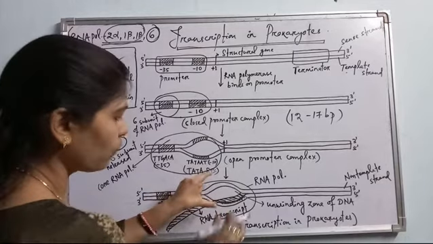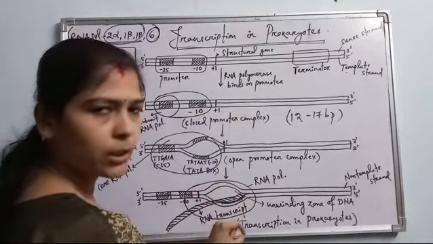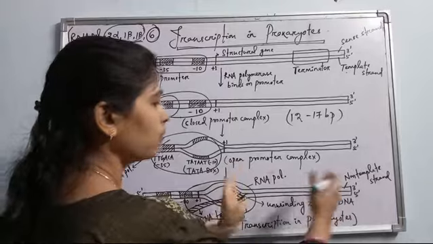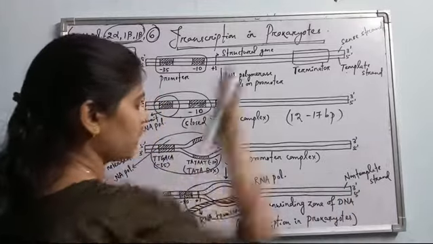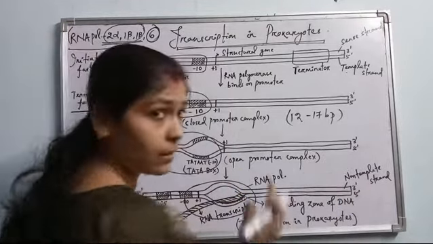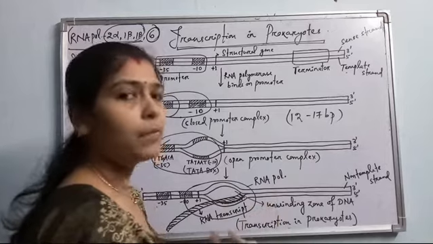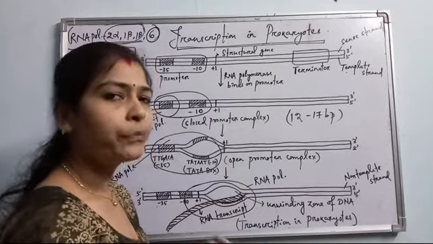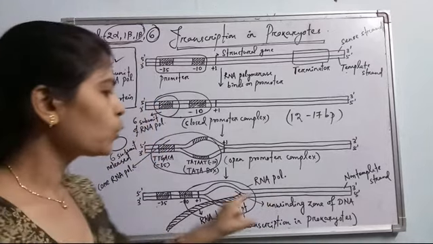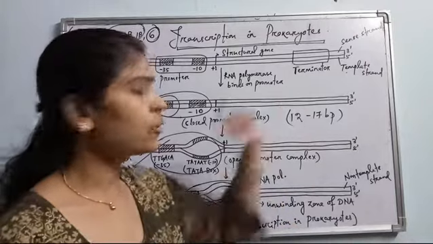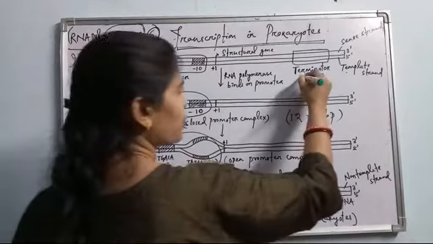Unwinding, then winding, again unwinding, then winding of the DNA occurs, and it moves ahead along the structural gene. When it reaches the termination or terminator zone, then termination occurs. How does termination occur? See what happens. Towards the end of the gene, in the terminator region, a GC rich